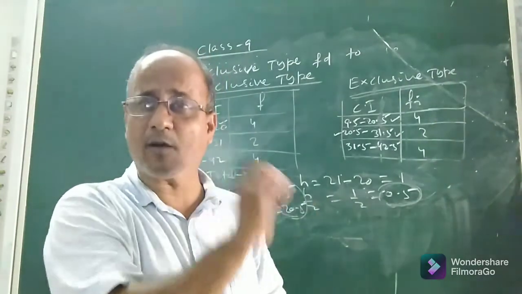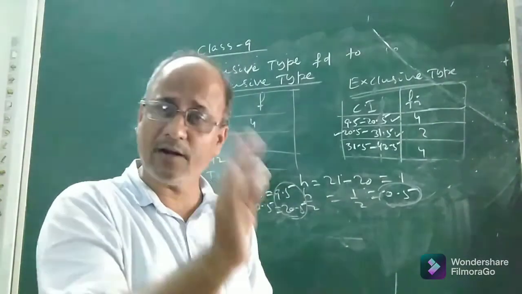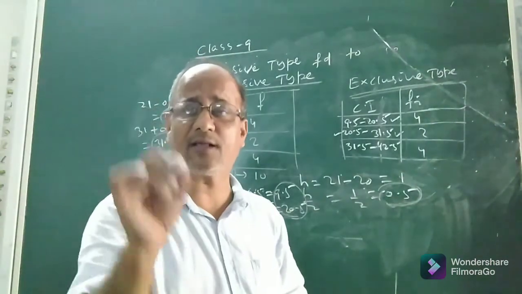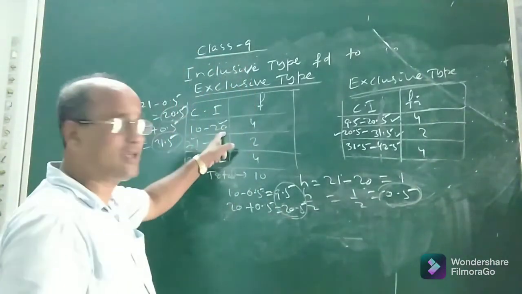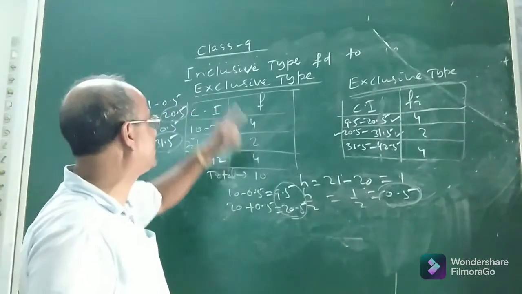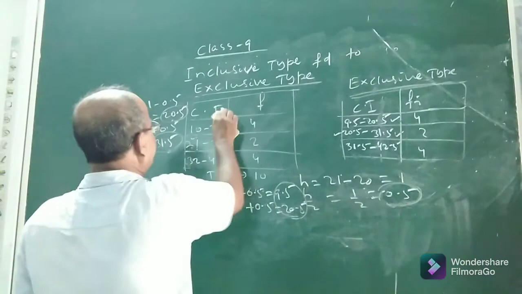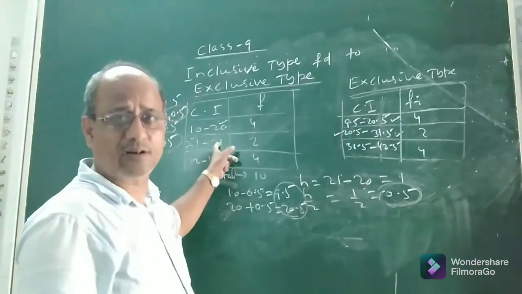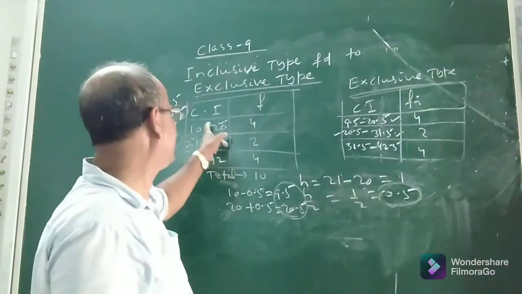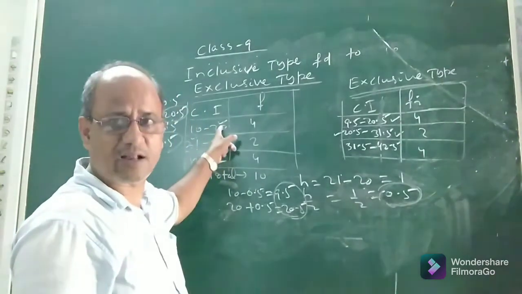It is the difference of the upper limit and lower limit. That means upper limit minus lower limit always gives the size or width of the class or class interval. Here look at the class size. What is the size or width of this class in the inclusive type? This is inclusive type. In this inclusive type group frequency distribution, let us find the size or width of each class.